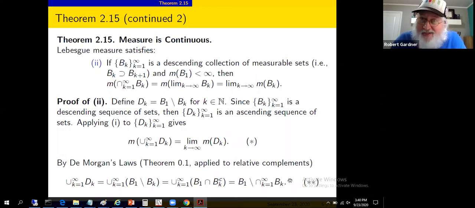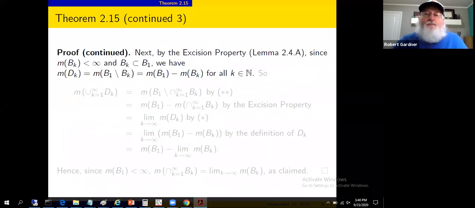I think it's on like page 4, so it's really background stuff. But De Morgan's law applied to relative complements will give us this identity. So we've taken the union of the d sub k's and expressed it as b sub 1 set minus the intersection of the b sub k's. Let's call that star star. Equation star allowed us to write the measure of the union as a limit of a measure. So I'll glue those two things together on the finale of the proof.